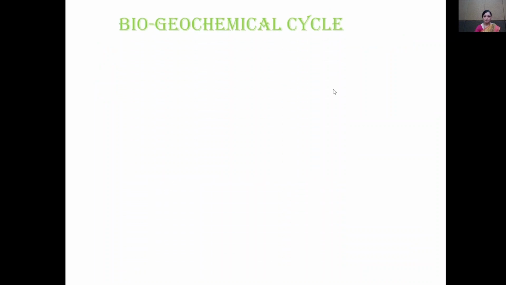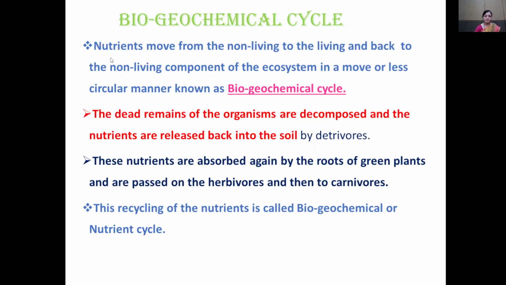Now what is biogeochemical cycle? The nutrients move from non-living to the living, that is from abiotic component to biotic component, or back to non-living component of the ecosystem in a more or less circular manner. It is known as a biogeochemical cycle.